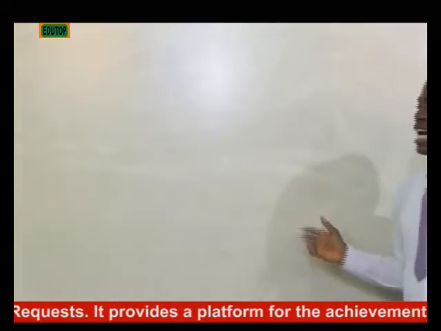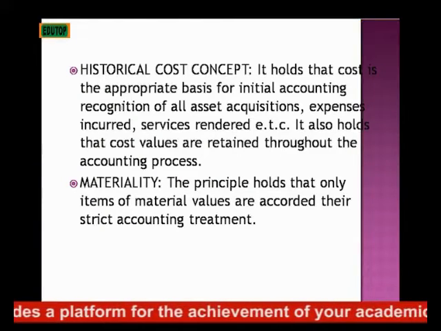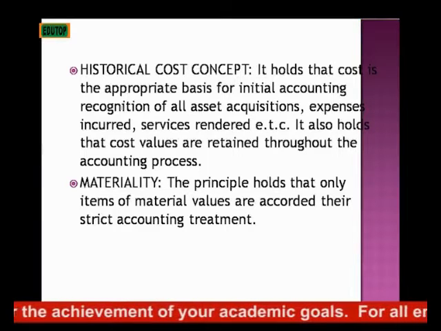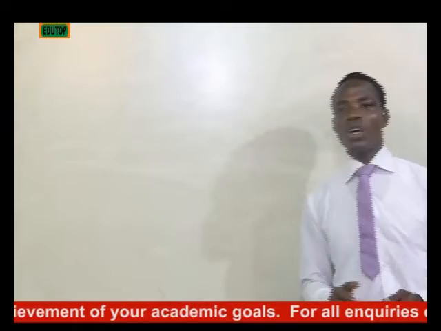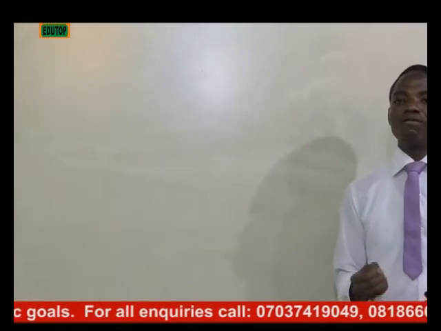Then we have materiality. The materiality concept holds that only items of material value are accorded their strict accounting treatment. What we are talking about under materiality is items which have material value.